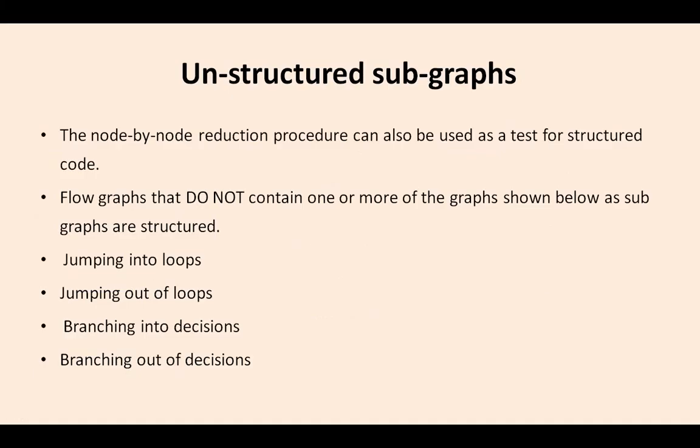What are the unstructured subgraphs? Some of the graphs are unstructured. The node by node reduction procedure can also be used as a test for structured code. So flow graphs that do not contain the structured things, those can be used, shown below as subgraphs. Some of the subparts are structured here. Those are some of the things that we will make use of for this: jumping into loops, jumping out of loops, branching into decisions, and branching out of decisions. These are the four important things that we have to remember while we are working with the unstructured subgraphs.